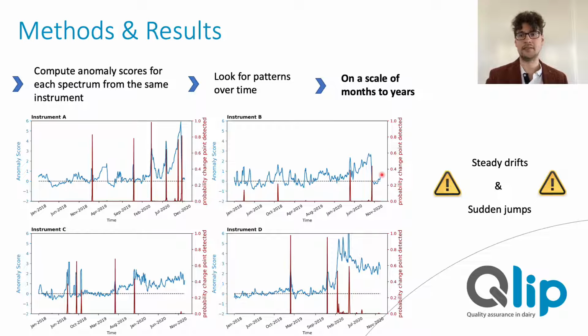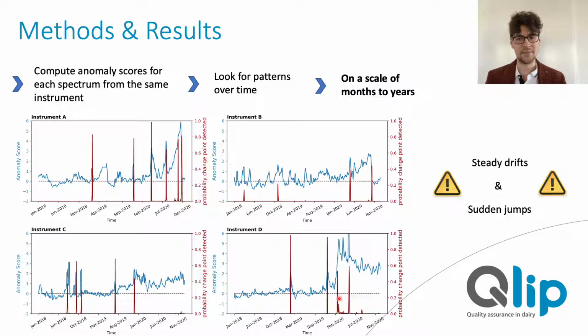What you see here are the 4 instruments in our milk payment laboratory with the anomaly scores calculated for all milk spectra obtained between 2018 and 2020. We also applied the change point algorithms mentioned earlier, and the red spikes that you see here reflect the confidence with which a change point has been detected at this moment in time. So the first thing that we notice is a steady increase in the anomaly scores across all 4 instruments. But we also occasionally see sudden jumps in the anomaly scores. This is particularly evident when looking at instrument D from February 2020 onwards.